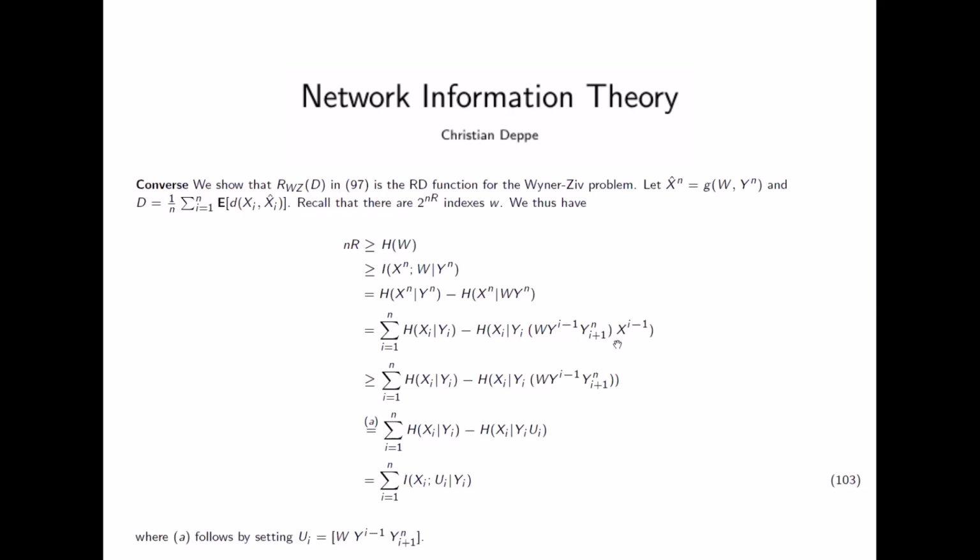And also we have to add this, which we can remove, of course, because for the same reason we can remove it here. So in this we write as yi times w y to the i minus 1 times yi plus 1 to n, where yi plus 1 to the n is just the sequence of yi plus 1, yi plus 2 until yn.